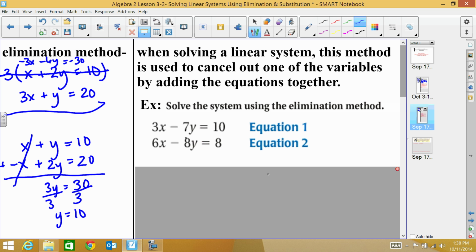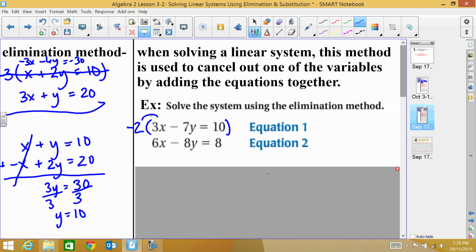You can choose to cancel out the y's, or you can choose to cancel out the x's. I'm going to choose to cancel out the x's, because what would cancel out 6x? Negative 6x. So how do I turn this 3 into a negative 6? Well, I would multiply that entire equation by negative 2.